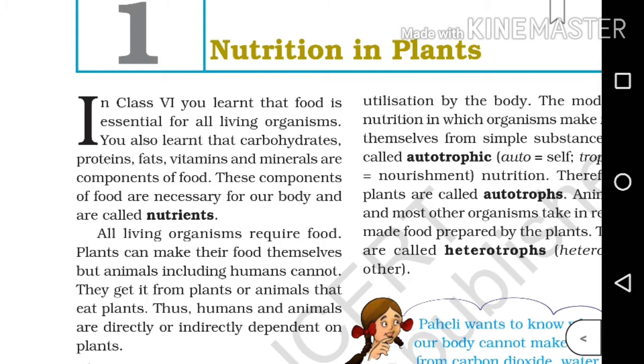Okay. All living organisms require food. Plants can make their food themselves, but animals including humans cannot. They get it from plants or animals that eat plants. Thus humans and animals are directly or indirectly dependent on plants. So we know that all organisms require food, isn't it? Plants can make their food themselves, whereas animals can't. So what about humans? Even we humans can't make our own food. We have to get it from plants or animals. So humans and animals directly or indirectly are dependent on plants.